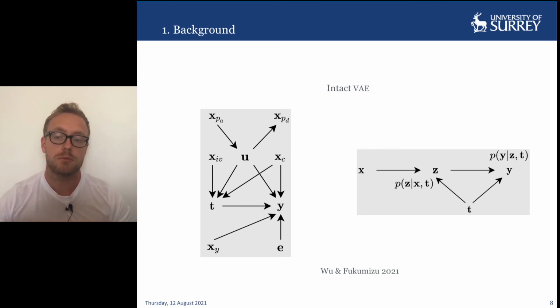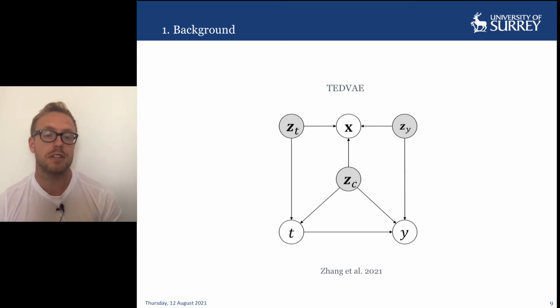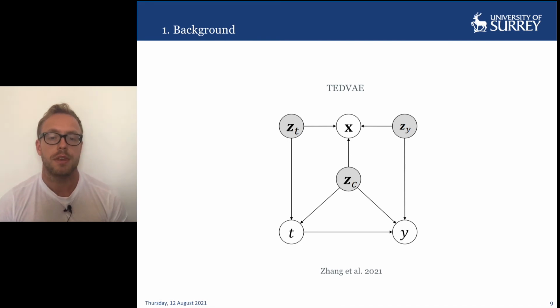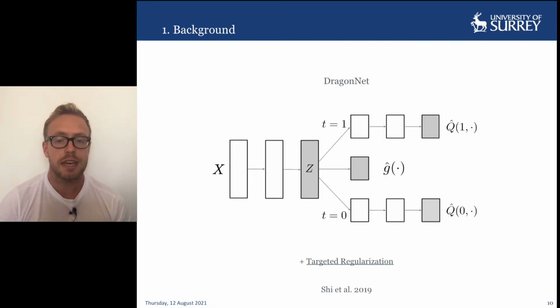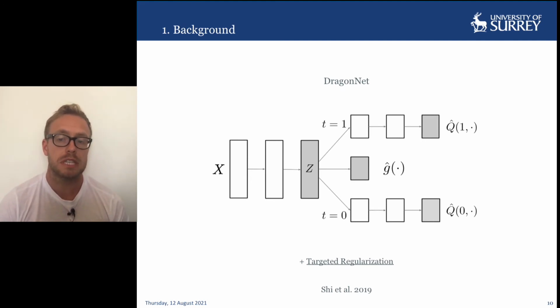An acknowledgement for this broader structure was made actually explicit in TED-VAE, which is another approximate variational inference method. TED-VAE seeks to disentangle these latent factors in a similar way to that illustrated in the previous graph. Finally, DragonNet does not use variational inference and is not a latent variable model, but it does leverage theory from the field of non-parametric and semi-parametric statistics, which is relatively underappreciated in the machine learning community. They use the theory to derive what we refer to as targeted regularization, which we'll discuss in more detail shortly.